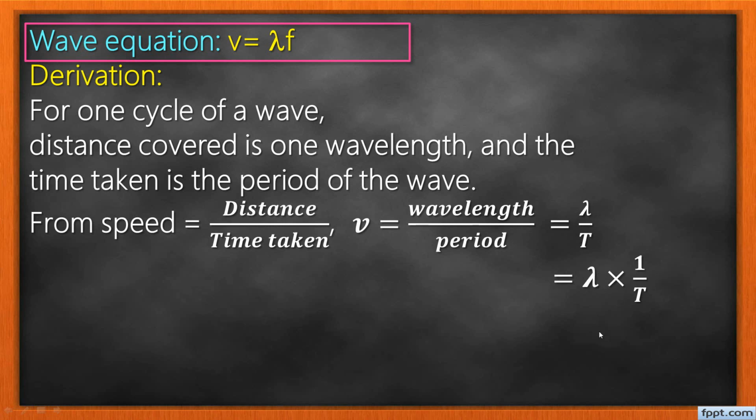These two equations are the same, which actually becomes lambda f, because 1 over T is equal to f. You remember we talked about that. 1 over T is equal to f. Therefore, this shows that V is equal to lambda f.